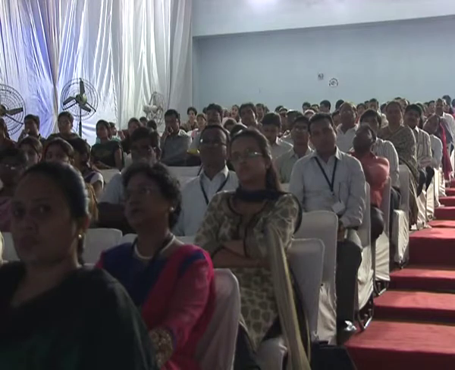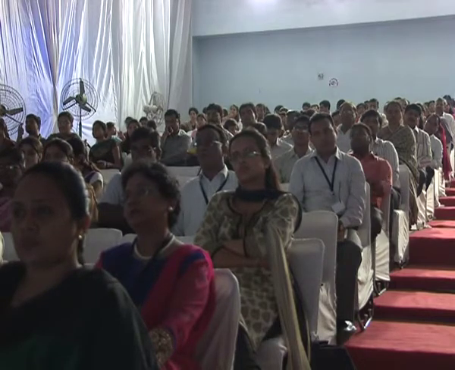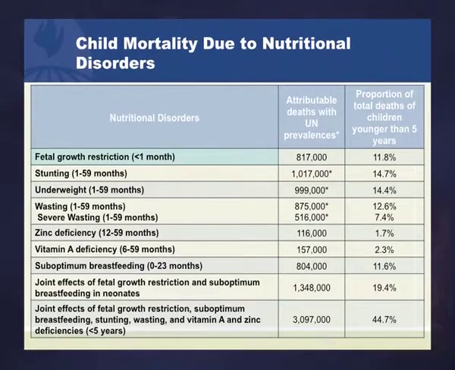This comes from the nutrition series, and I just wanted to show it for perspective. For the series, we only used in the calculation the neonatal deaths attributed to being SGA, and that's the first row of this table, the fetal growth restriction in the first month, so the 800,000 deaths, as I said. This is very similar to the number of deaths that can be attributed to stunting or underweight or wasting in the children who are 1 to 59 months of age.